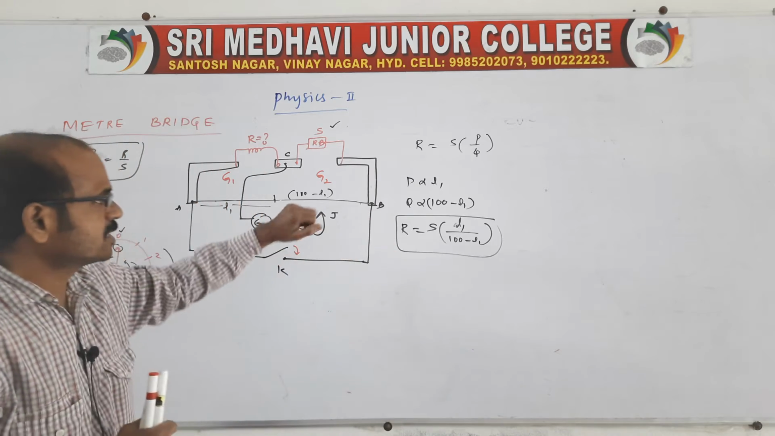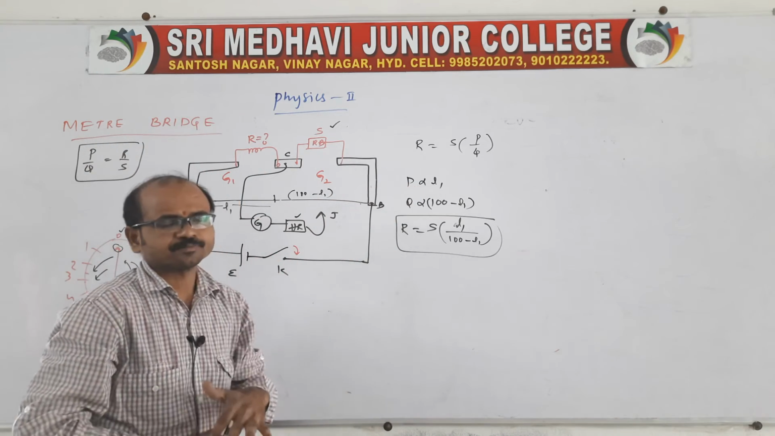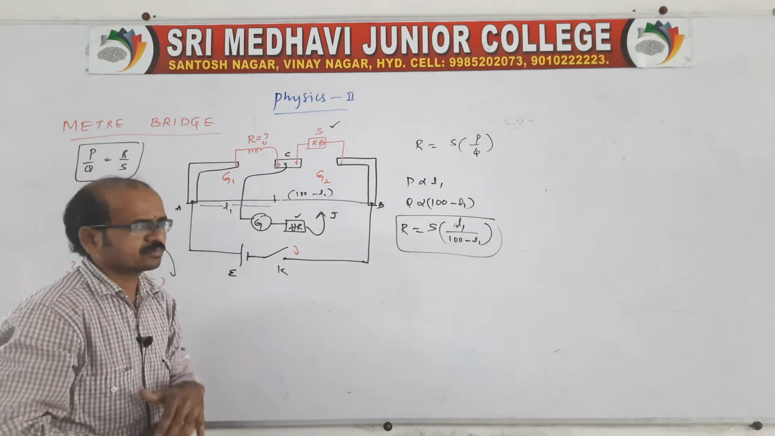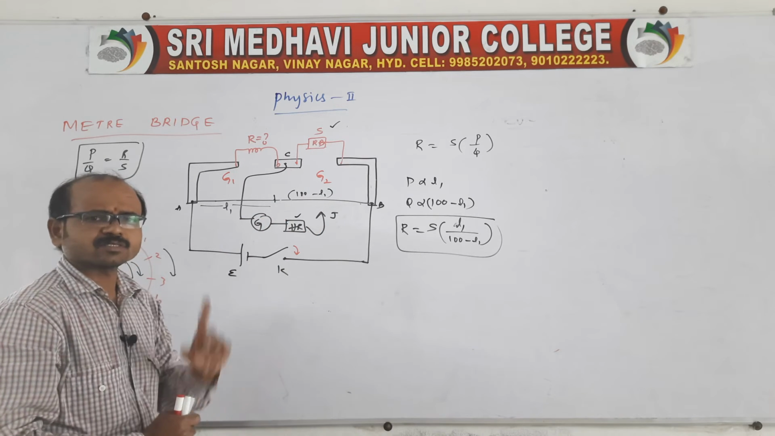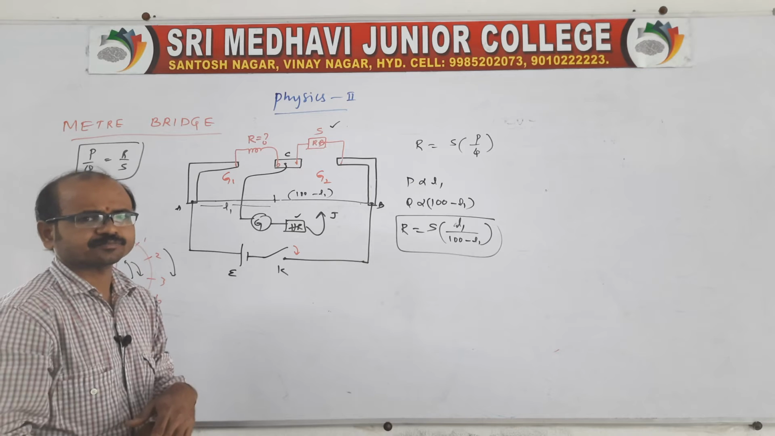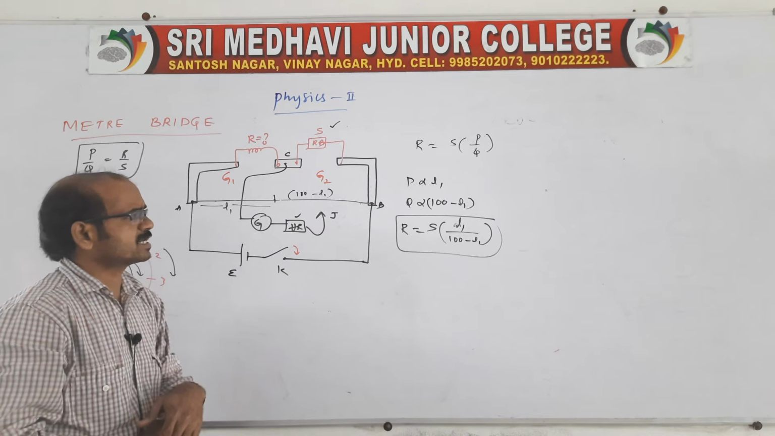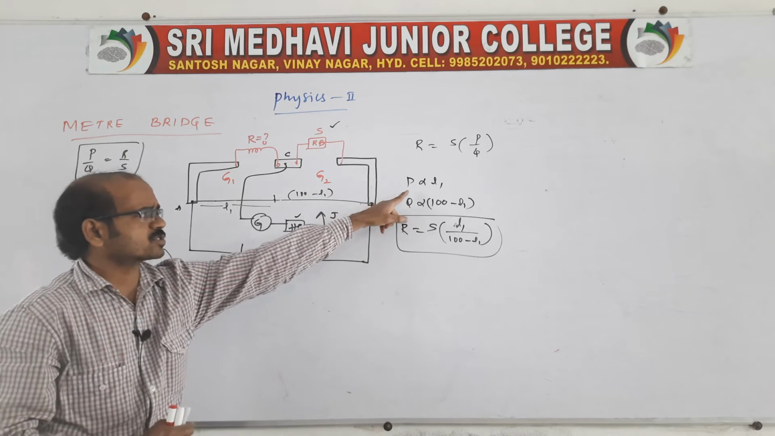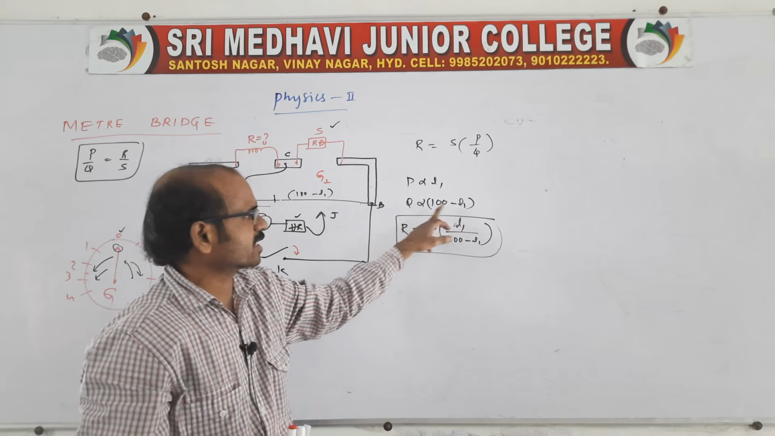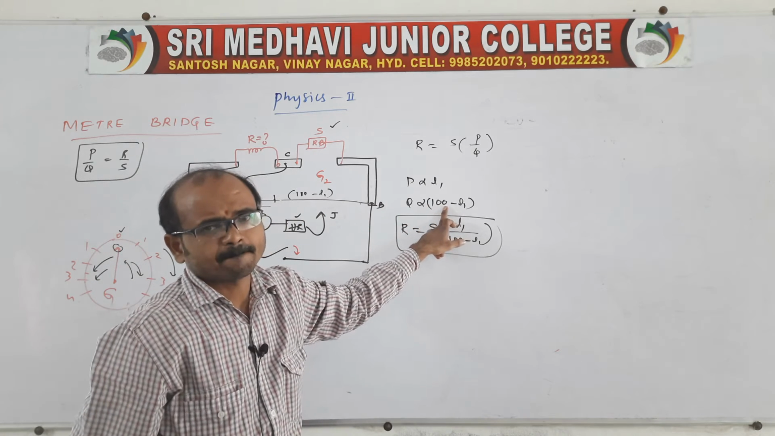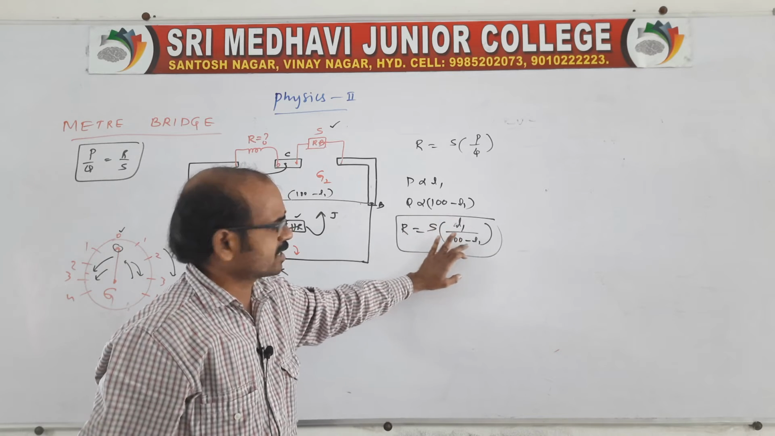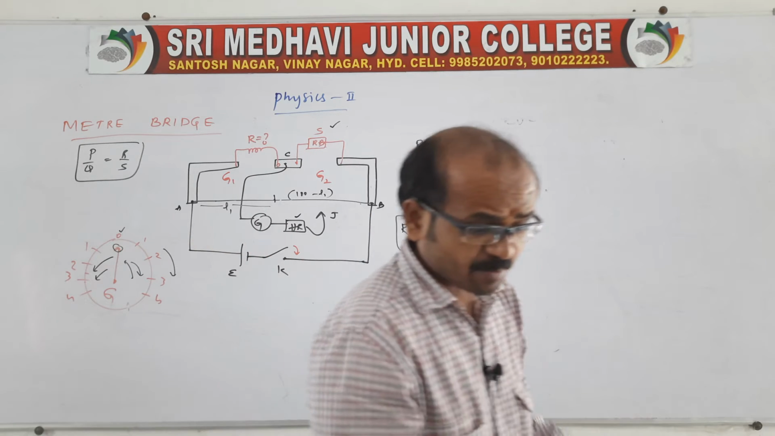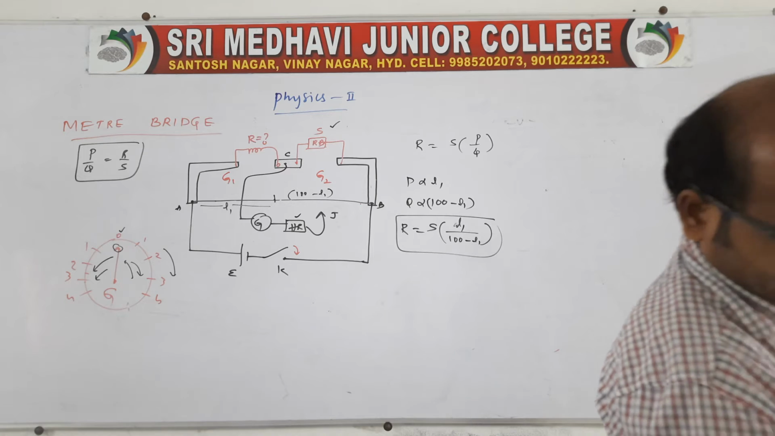You note P is directly proportional to L1. Of course it is a meter bridge wire, so the remaining part is 100 minus L1, because 1 meter is equal to 100 centimeters. So P is directly proportional to L1, and the remaining part Q is directly proportional to 100 minus L1. Therefore, R is equal to S into L1 by 100 minus L1. This is about the experimental verification.